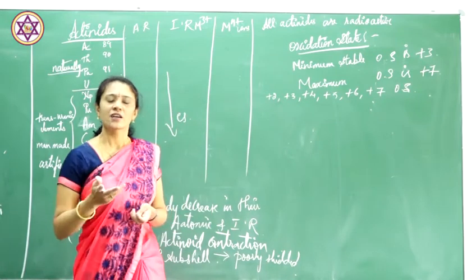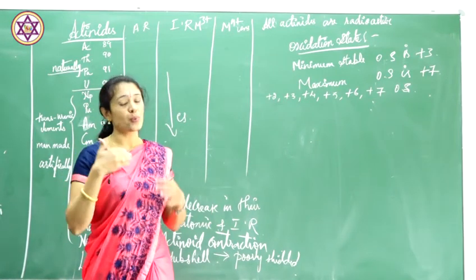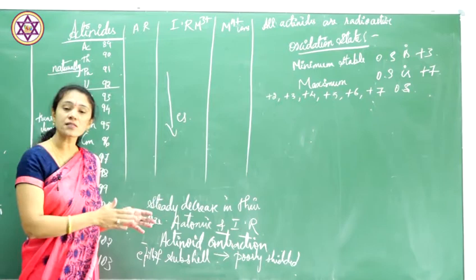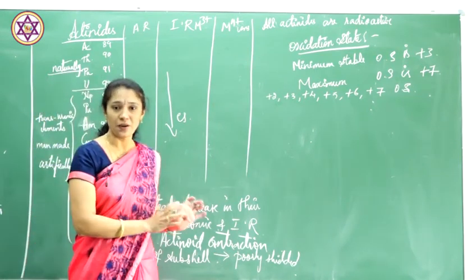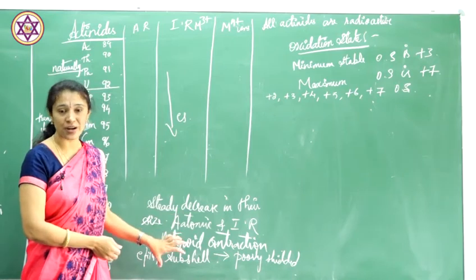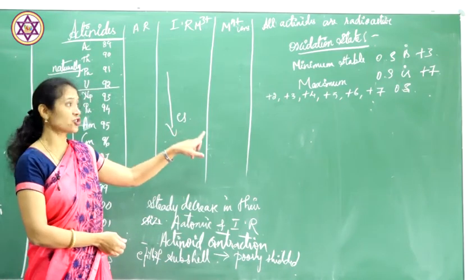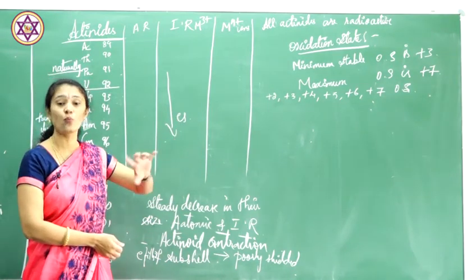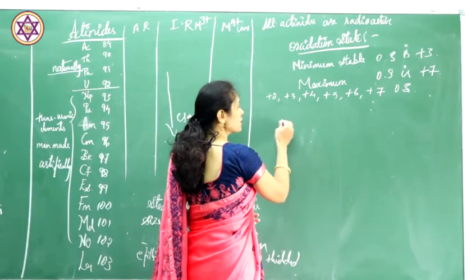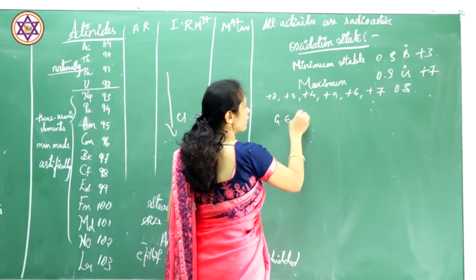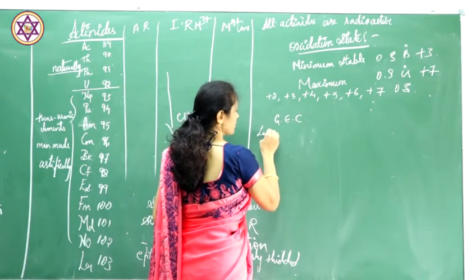You all may be thinking: the lanthanoids as well as the actinoids lie in the same series, or in the periodic table they are placed separately, then too they show different oxidation states. Why? Let's know why they show different oxidation states. You all know the general electronic configuration of lanthanoids.